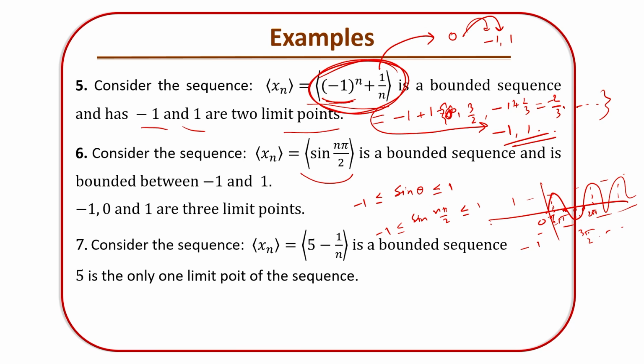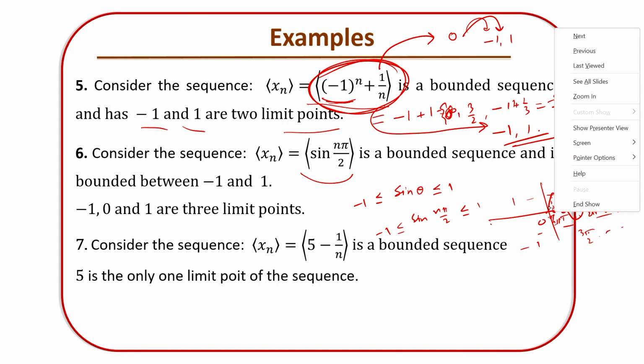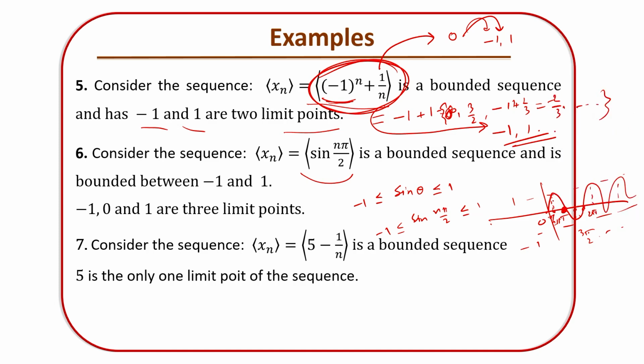So how many terms are infinitely repeated? Look here. For n equal to 2 this is 0, and for n equal to 1, you have n pi by 2, so that means you have 1.